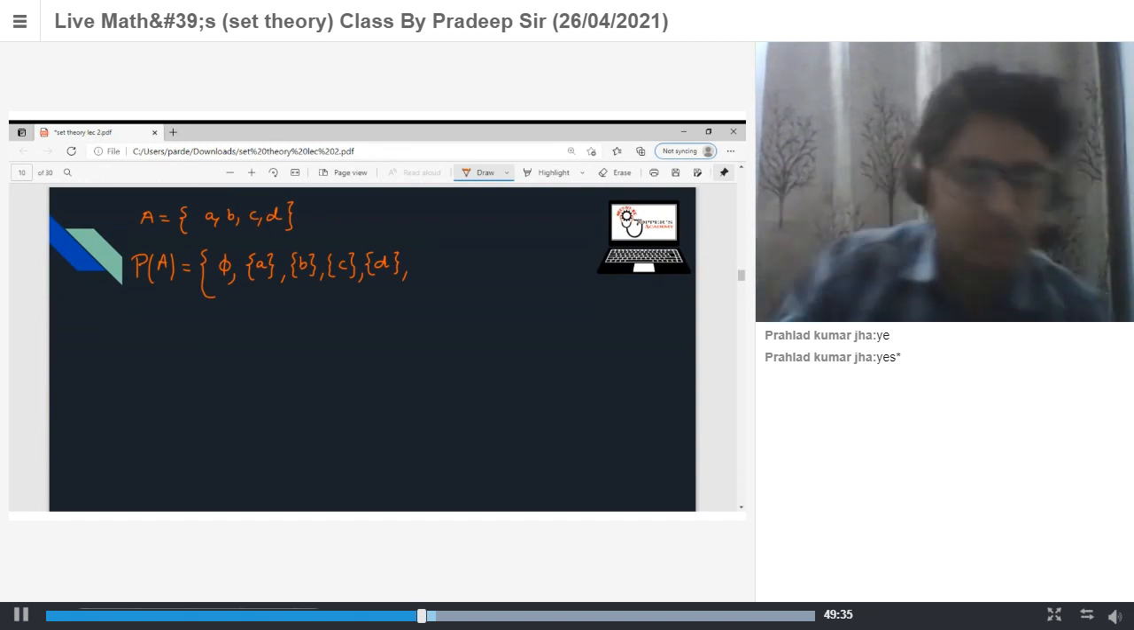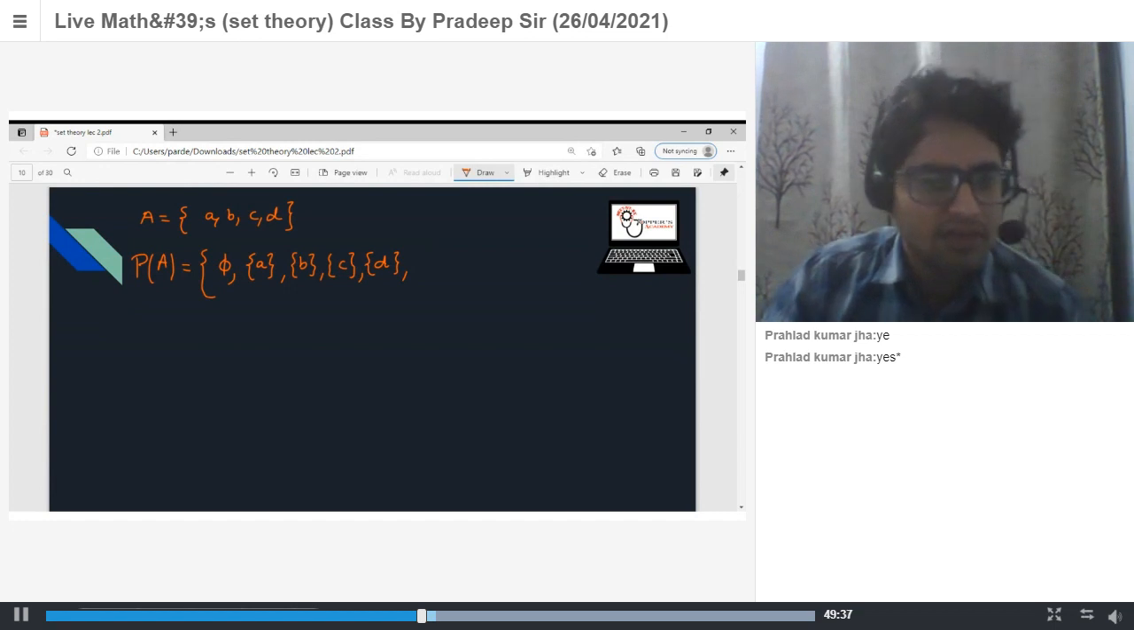We write subsets with 0 elements: the empty set. Subsets with 1 element. Now we have to write subsets with 2 elements. So write like this.